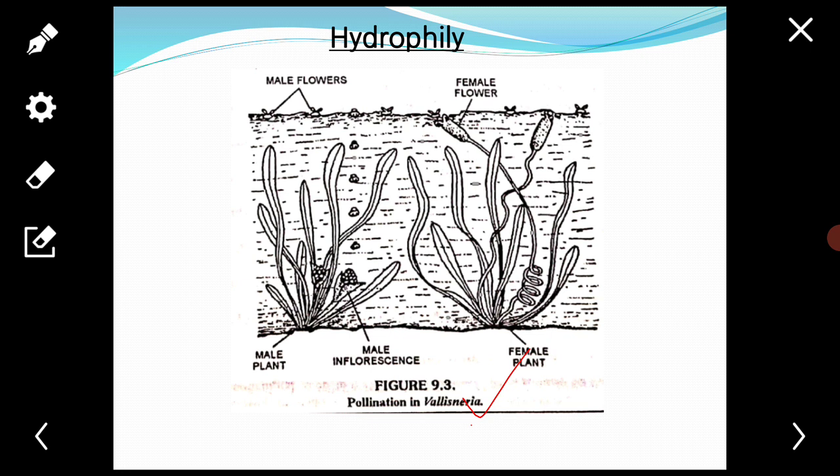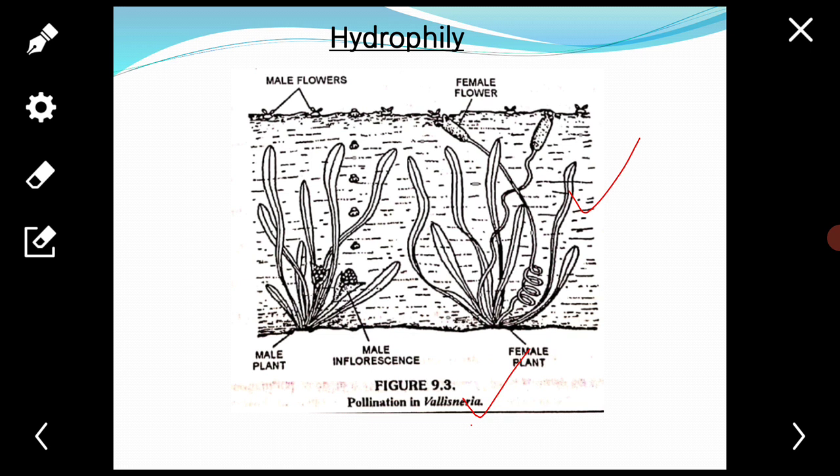In case of Vallisneria, a submerged freshwater hydrophyte, it is a dioecious plant. Mature male flowers are abscised from the spadix and float on the surface of water.